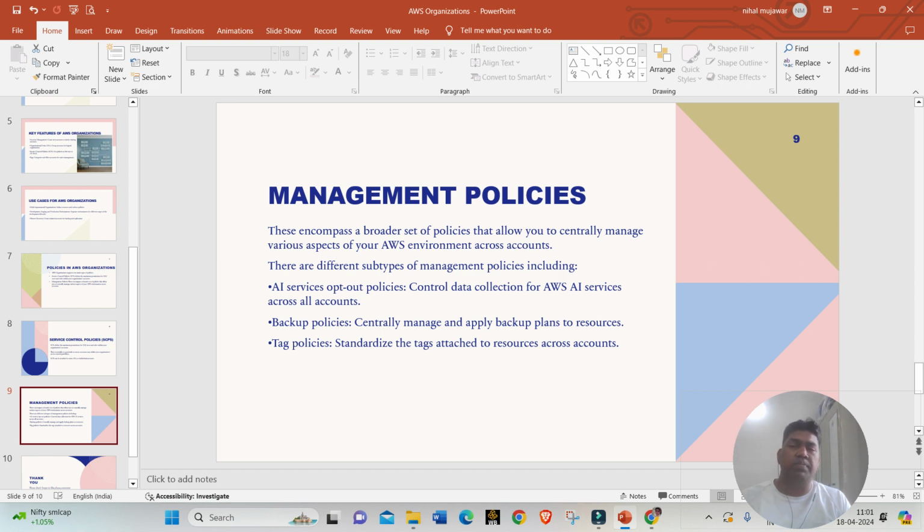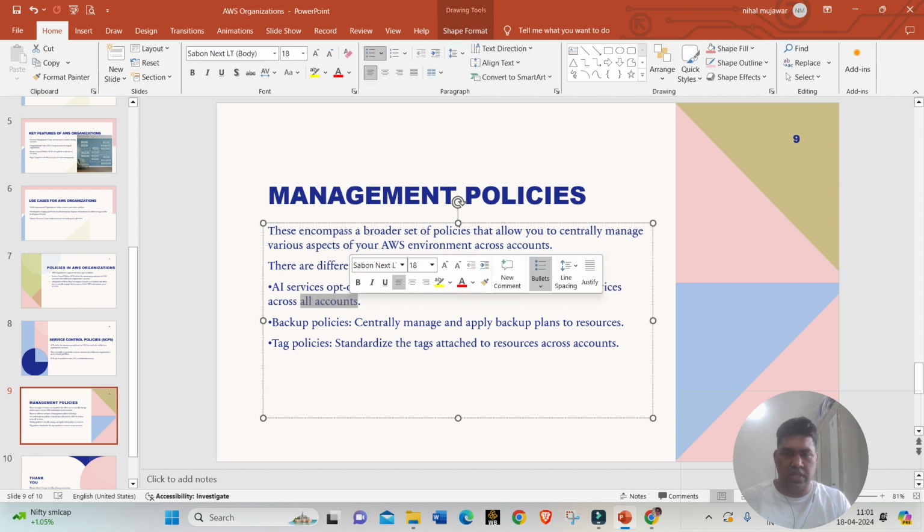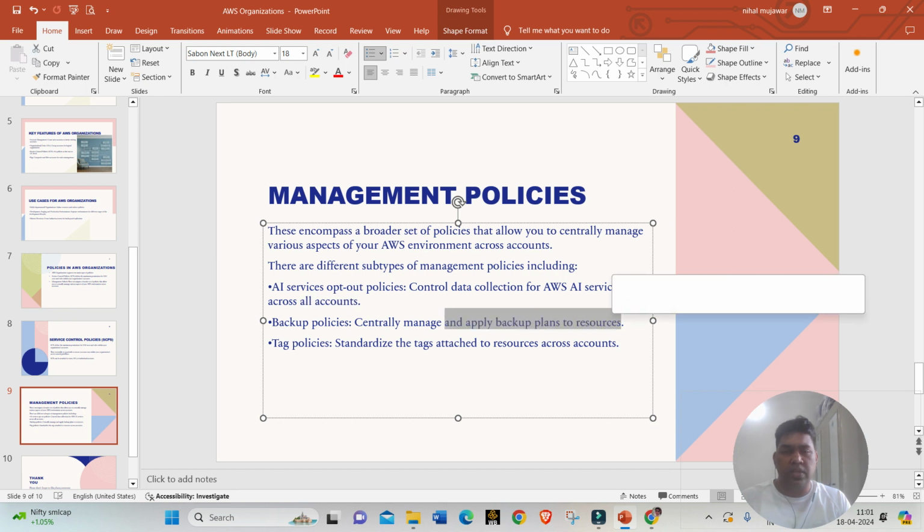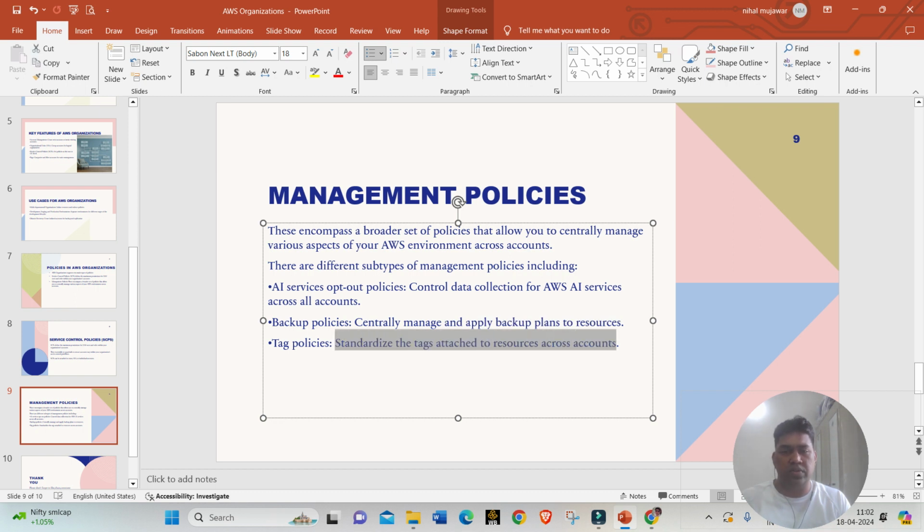These are artificial intelligence offerings from AWS. The AI services opt-out policy controls data collection for AWS AI services across all of them. With the name, you can get to know what this one is. Backup policy centrally manages and applies backup plans to your resources. And tag policies standardize the tags attached to the resources across accounts.